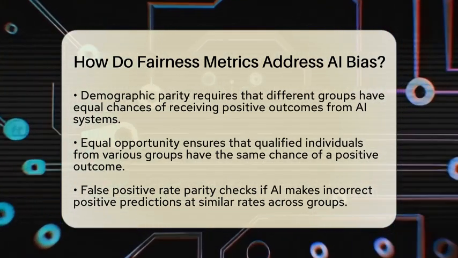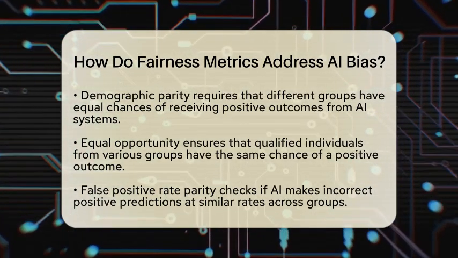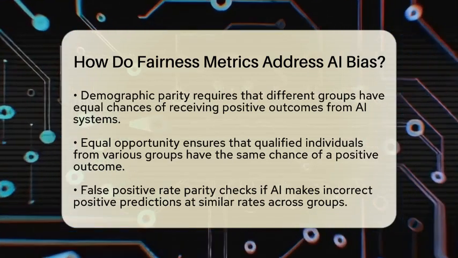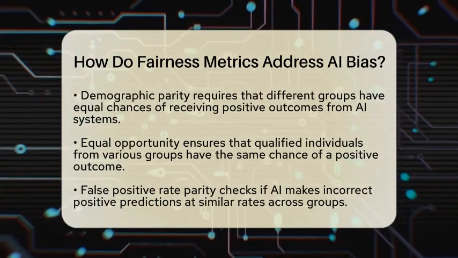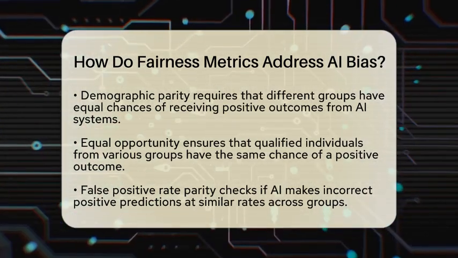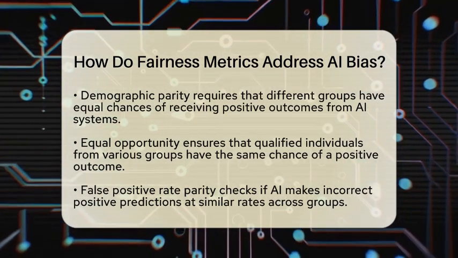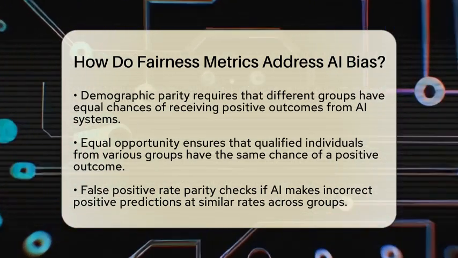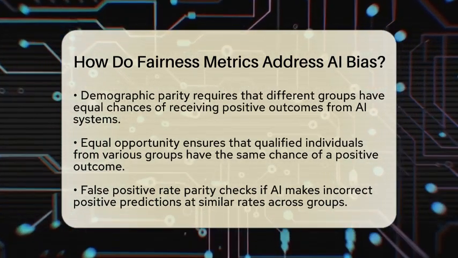Another important metric is false positive rate parity. This checks whether the artificial intelligence makes incorrect positive predictions at similar rates across groups. In a loan approval system, it ensures that one group is not unfairly flagged as risky more often than another.